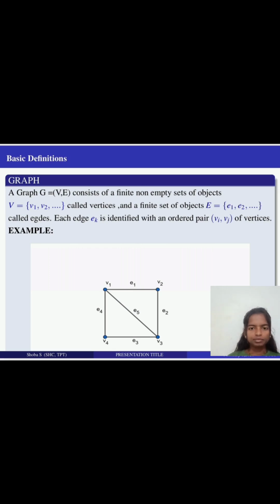Let's see the definition for graph. A graph G = (V, E) consists of a finite non-empty set of objects V = {v1, v2, up to vn} called vertices, and a finite set of objects E = {e1, e2, up to en} called edges. Each edge ek is identified with an ordered pair (vi, vj) of vertices.